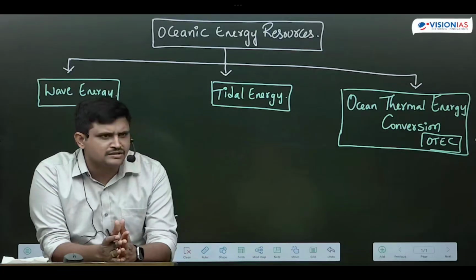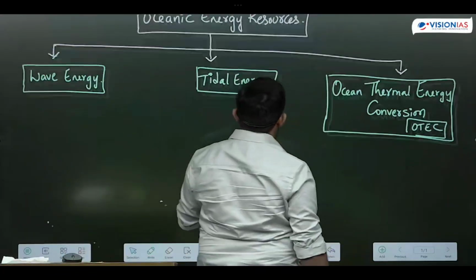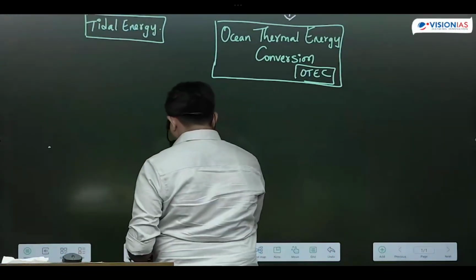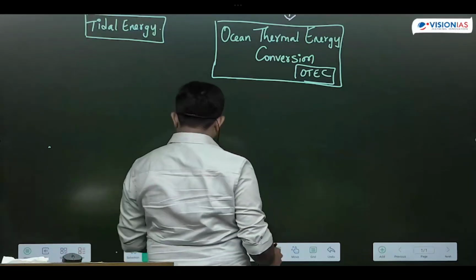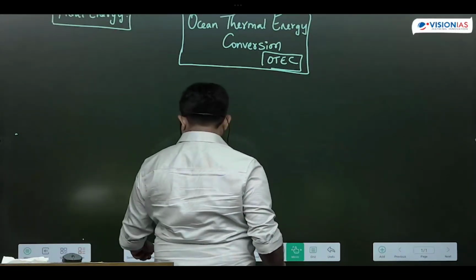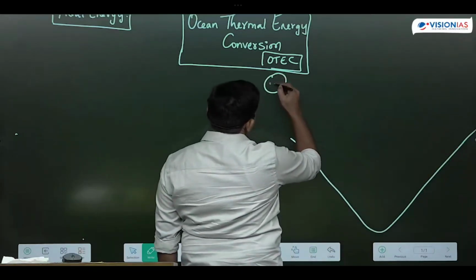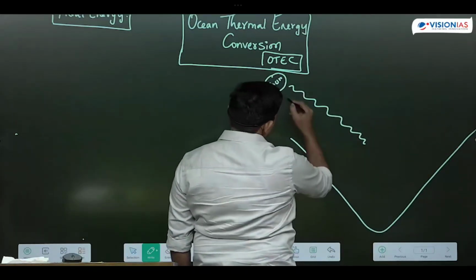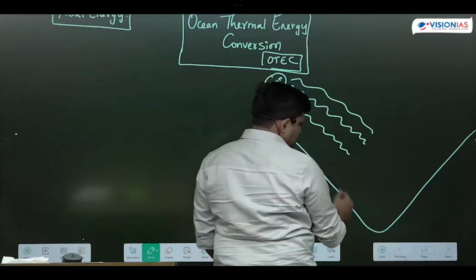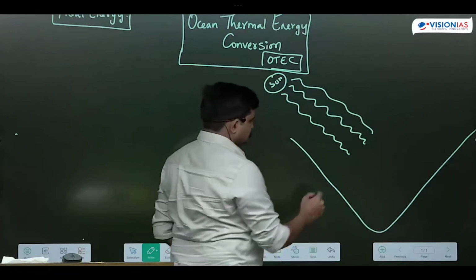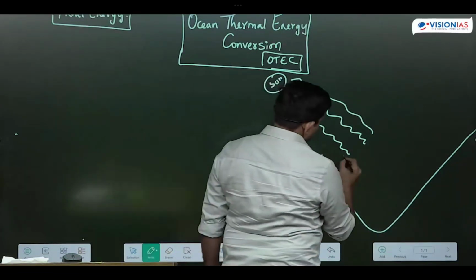And when it comes to ocean thermal energy conversion, what does it mean? It is one of the indirect forms of solar energy, students. Listen carefully. What does indirect form of solar energy mean? The sun's rays will heat the water in the oceans. Think of this as an ocean. This solar energy will heat the water.